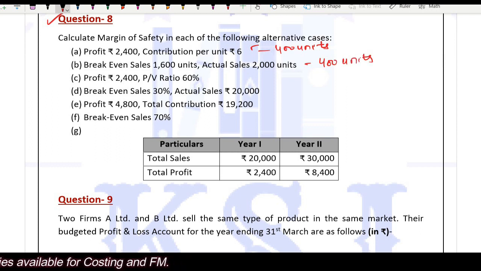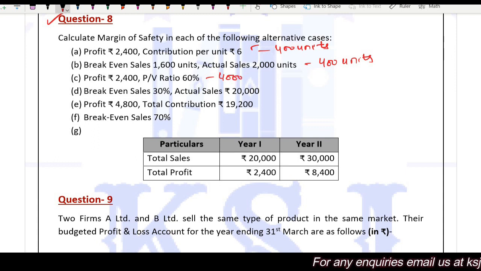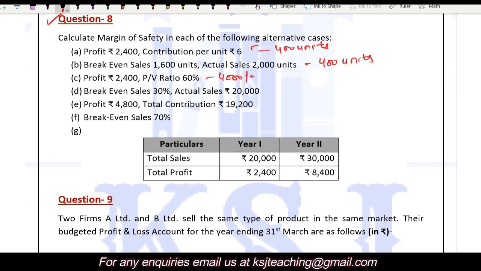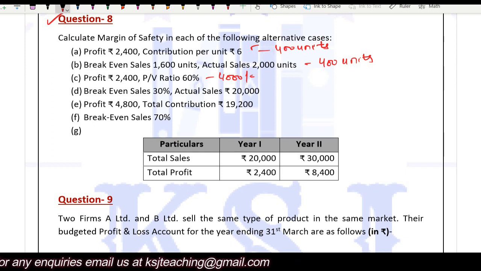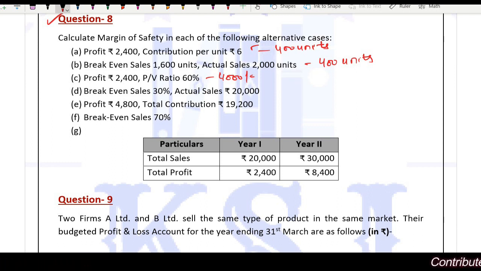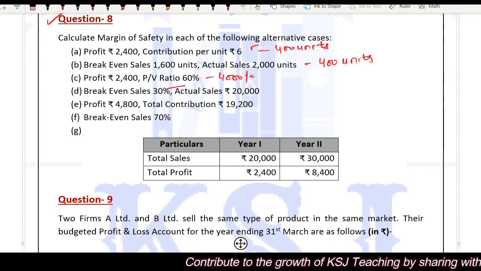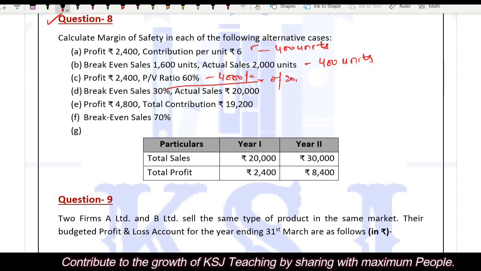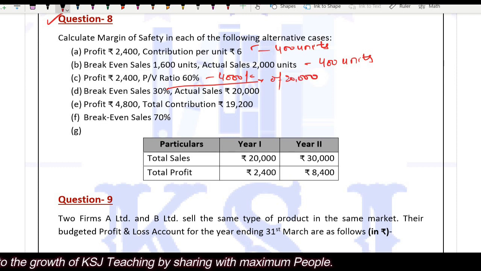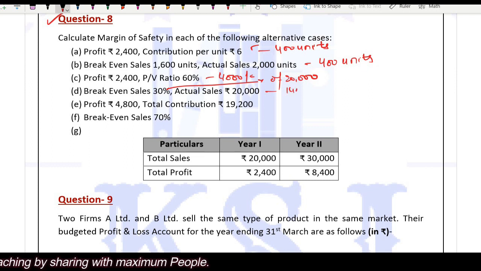Profit is given and PV ratio is given. So profit by PV ratio, you will get the margin of safety in value, that is 4,000. Break-even sales 30%, actual sales is 20,000. So actual sales minus break-even sales will give you the margin of safety, right, in value if you want to calculate. Now 30% is given, 30% of the total sales. This is 30% of 20,000, right? So 6,000 is that. So margin of safety is 14,000.